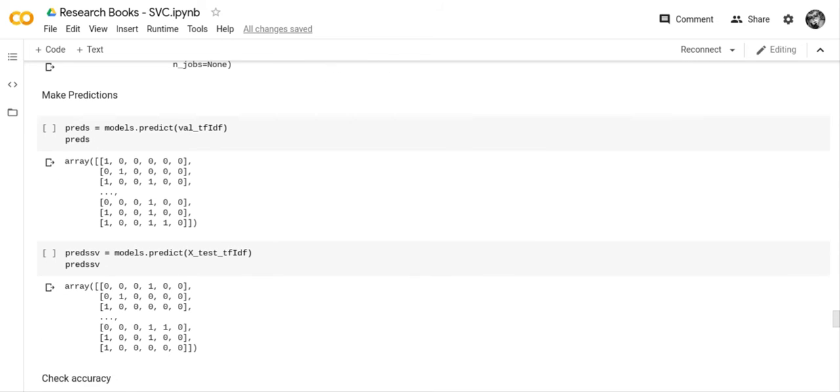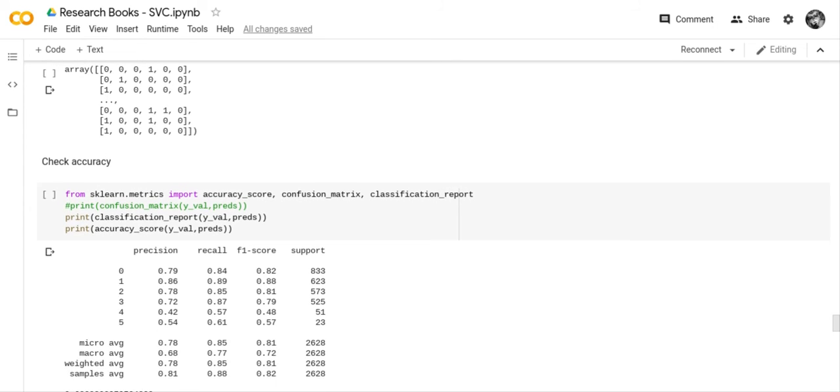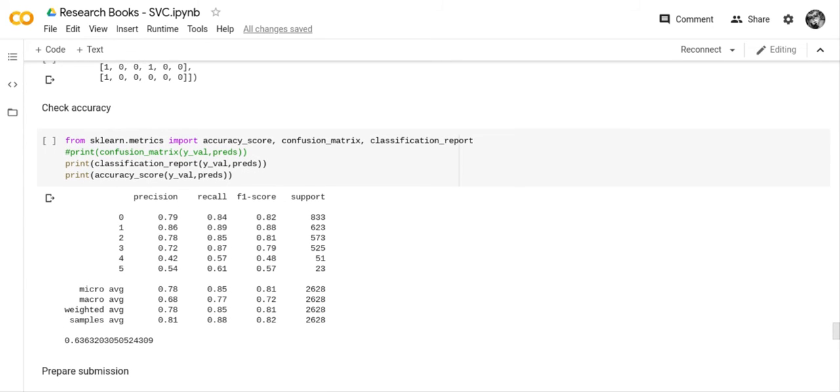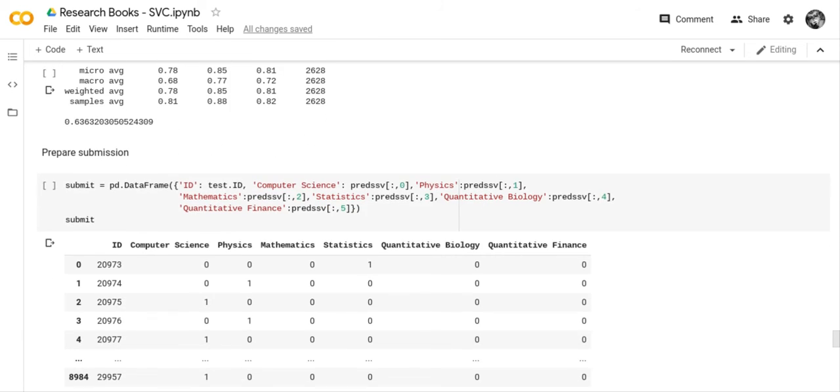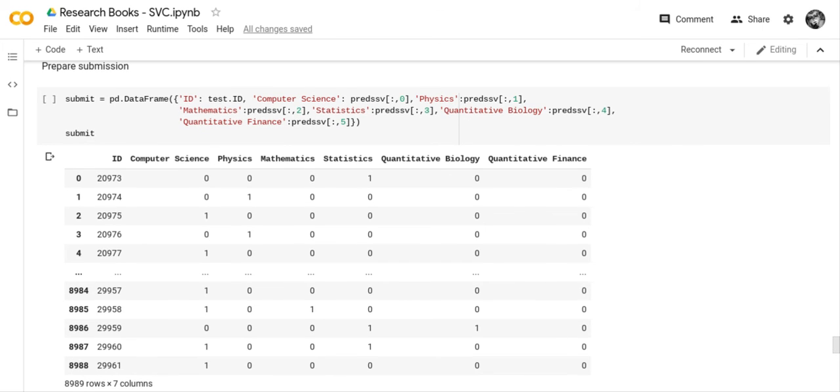And we make our prediction. Preds equals models predict val TF-IDF. Pred CSV equals models predict X test TF-IDF. We checked our accuracy, and we had an 81% accuracy. We prepare our submission, and you can see that we had 1 column for the ID column and 6 columns for your output.